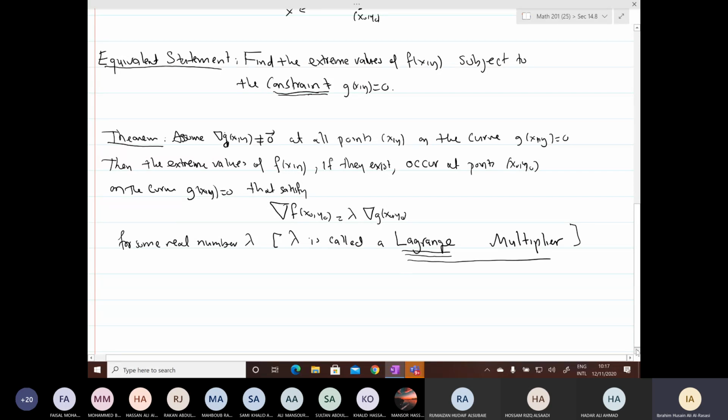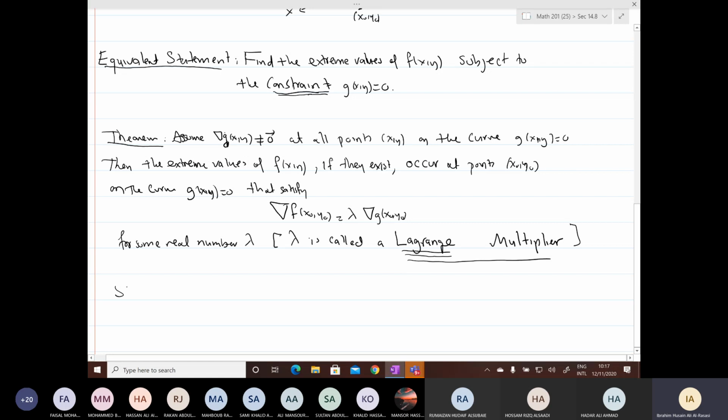Now from this theorem we get the following steps for solving the given problem, finding the extreme values of f on the curve g equal to 0.